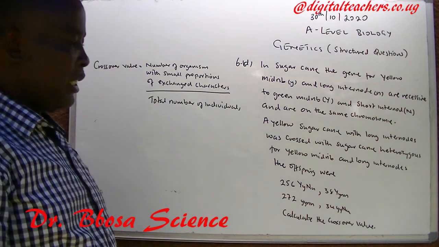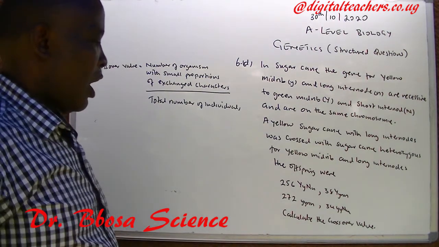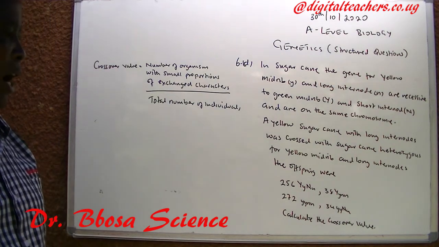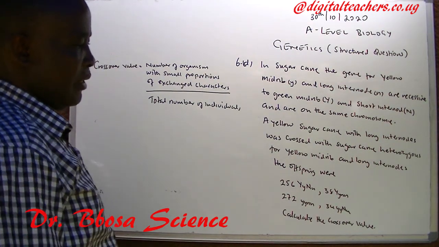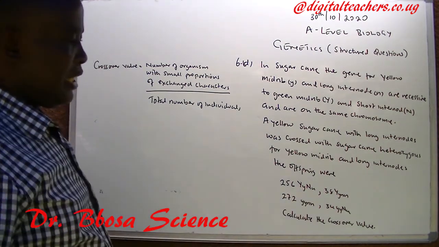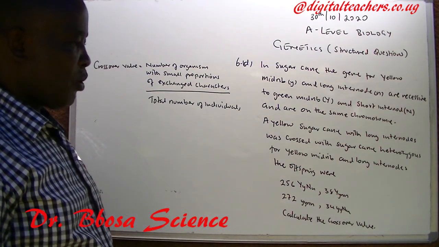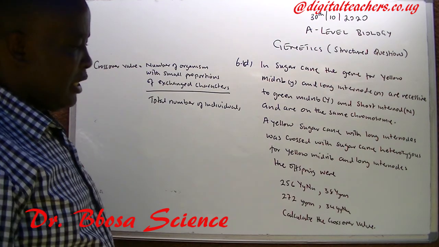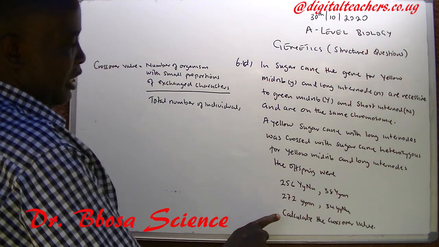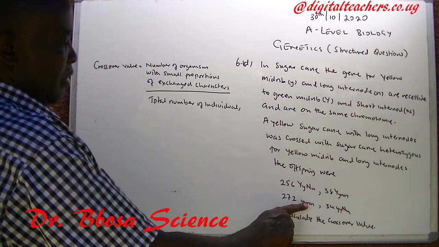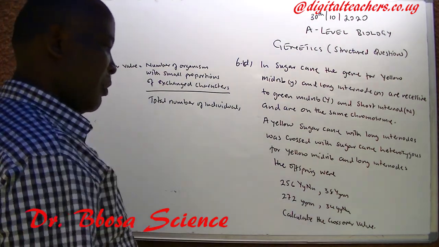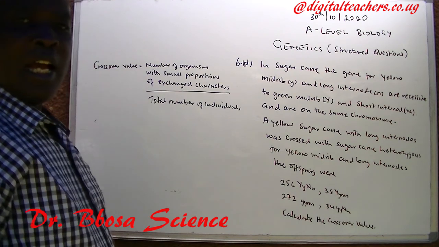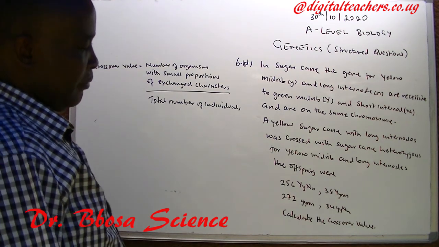The offsprings were 256 capital Y, small y, capital N, small n; 38 capital Y, small y, small n, small n; 272 small y, small y, small n, small n; 34 small y, capital N, small n.